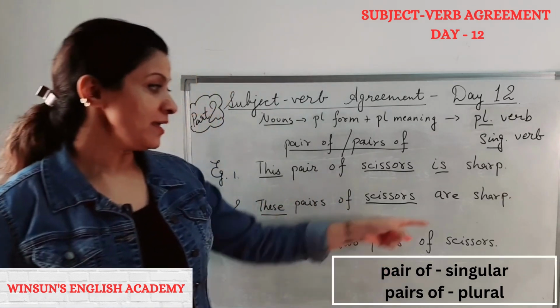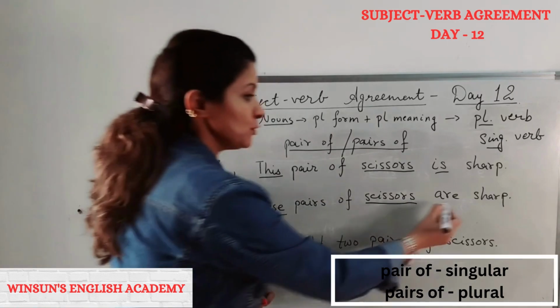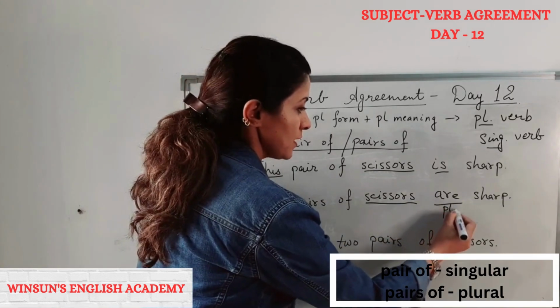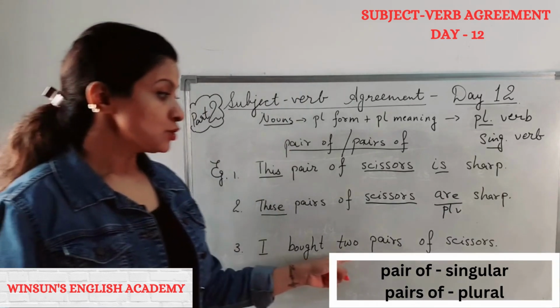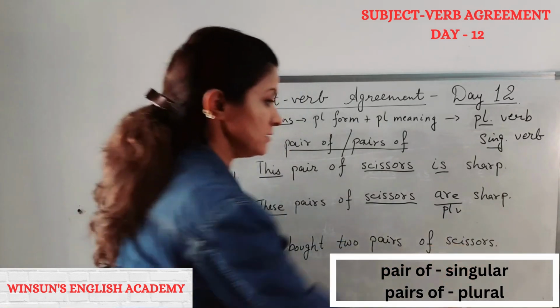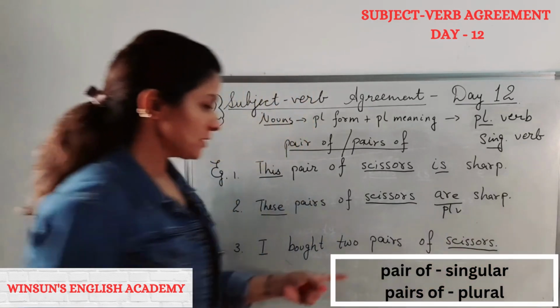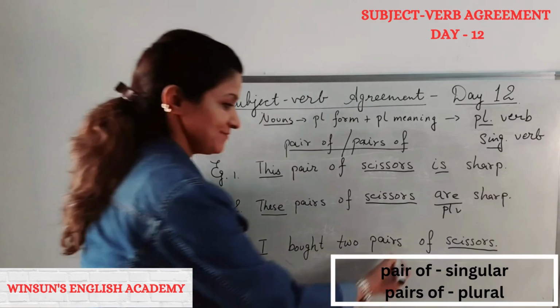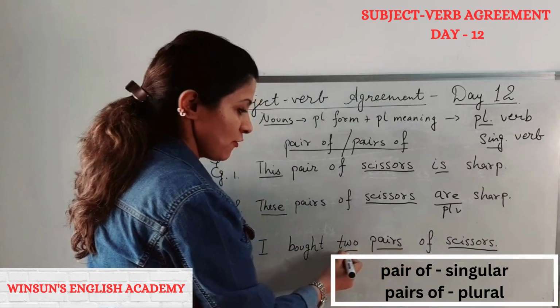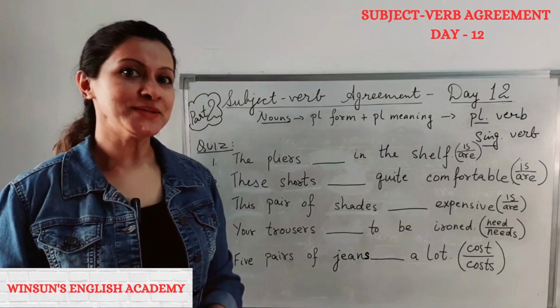And that is why we know that we have to use a plural verb. Let us look at this one. I bought 2 pairs of scissors. Again, scissors remain the same, but the number has increased. Therefore, we add an S here. Pairs of scissors.